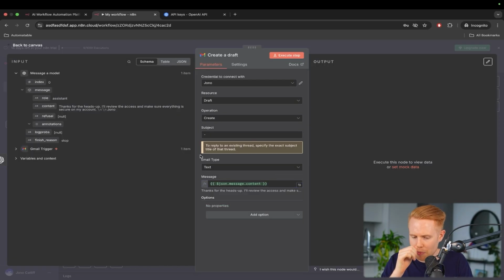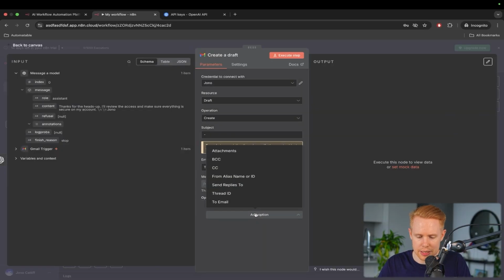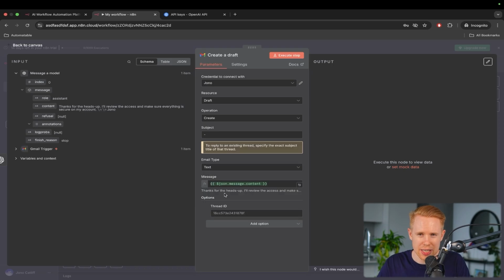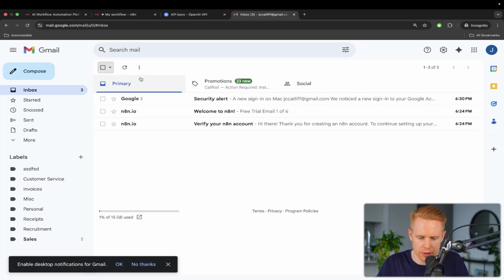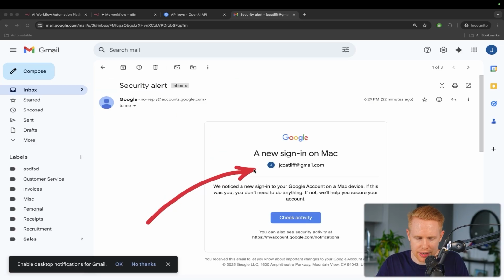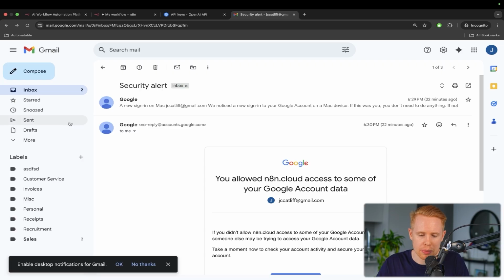Awesome. So next, what we want to do is we want to go in and add options down here, two to be exact. First of all, we want to pass in something called a thread ID, which is essentially saying, because we're creating a draft to an existing email, so we're going to hit back to Canvas, we want to reply to this email. We don't want to just create a generic draft. So what I mean by that is if we go into our inbox here and we have this particular email, we want to reply to this specific email. We don't want to just create a generic draft that isn't attached to an email.